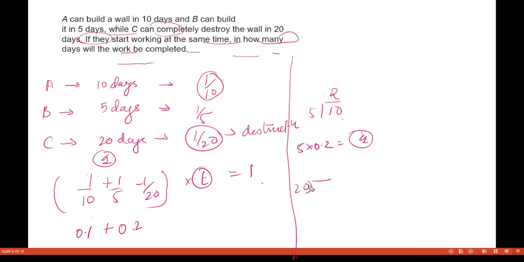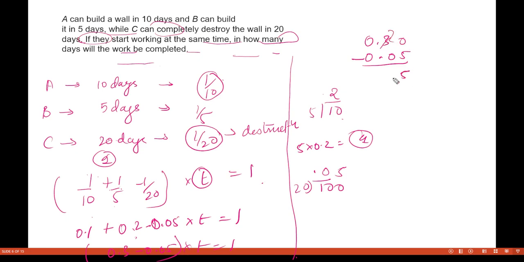See, you have 20, so this will come to be minus 0.05 into t is equal to 1. Now what are you getting? 0.3 minus 0.05 into t is equal to 1. So you are getting 0.3 minus 0.05, which comes to 0.25. 0.25 into t is equal to 1.